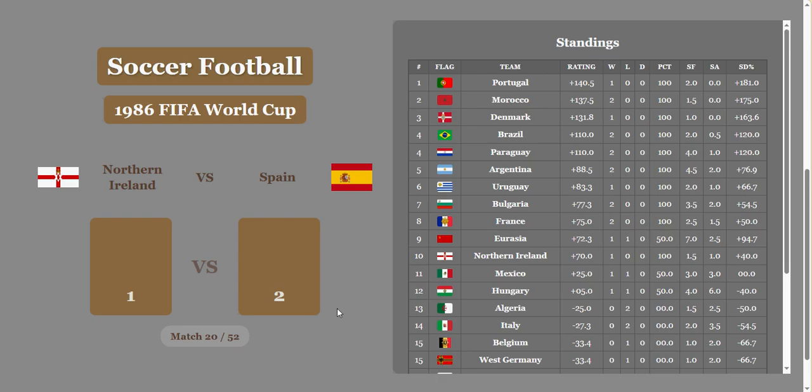Okay, Northern Ireland versus Spain. Spain wins it, but I think Northern Ireland is going to get a whole goal. They are an extremely small country, and the game is going to end in a draw, technically.